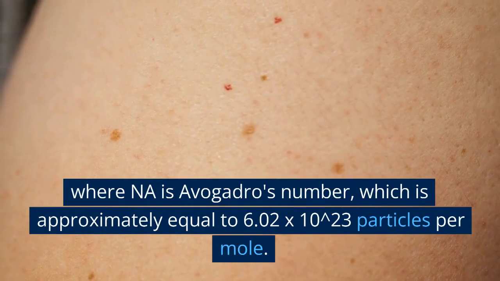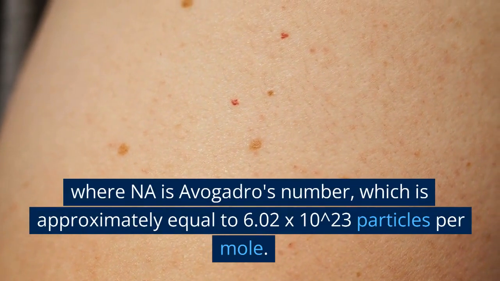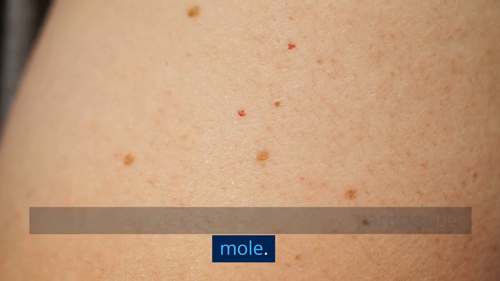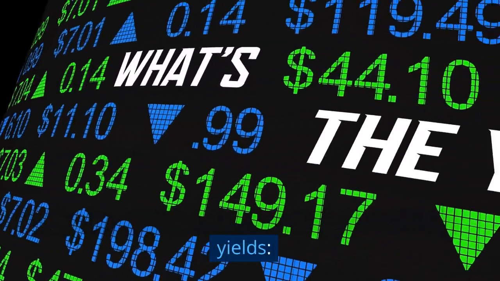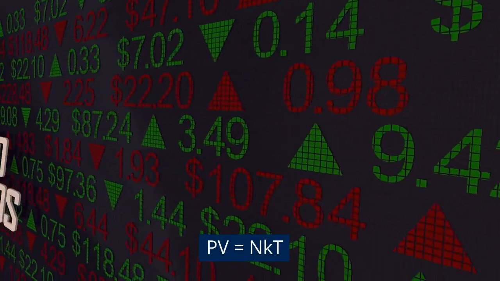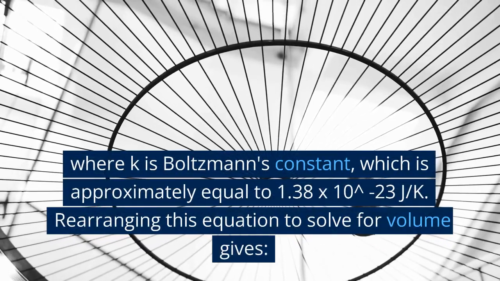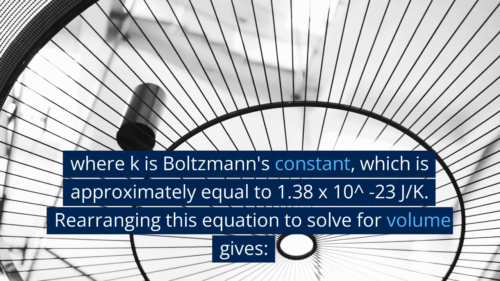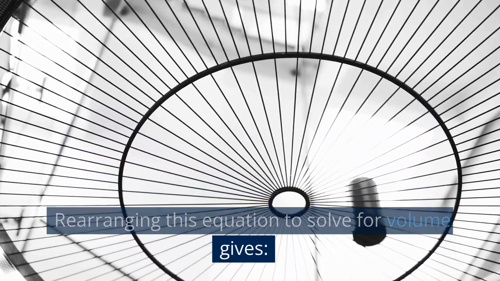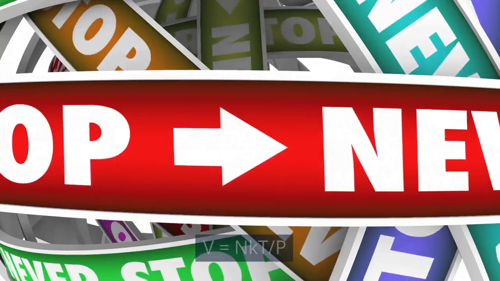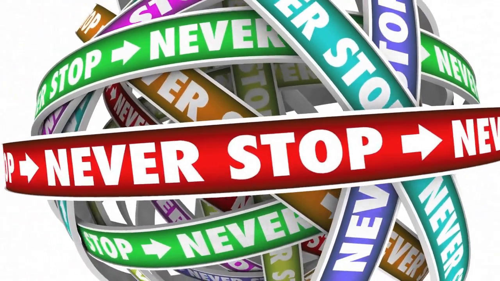where Na is Avogadro's number, which is approximately equal to 6.02 times 10 to the 23 particles per mole. Substituting this equation into the ideal gas law yields PV equals nKT, where K is Boltzmann's constant, which is approximately equal to 1.38 times 10 to the minus 23 J/K. Rearranging this equation to solve for volume gives V equals nKT/P.